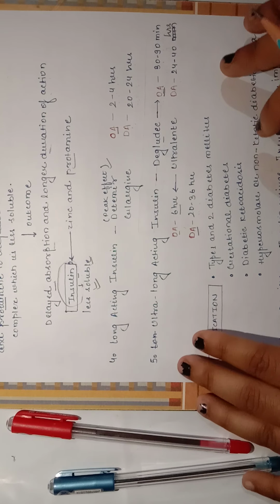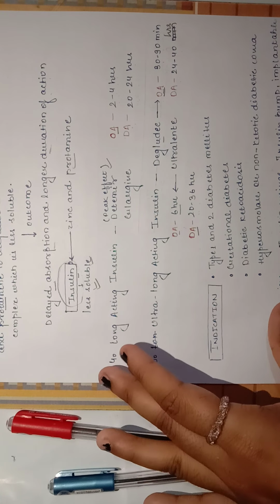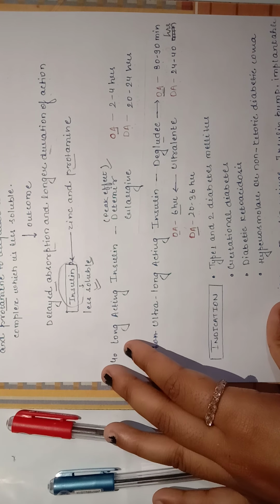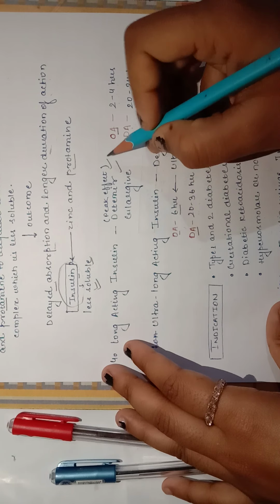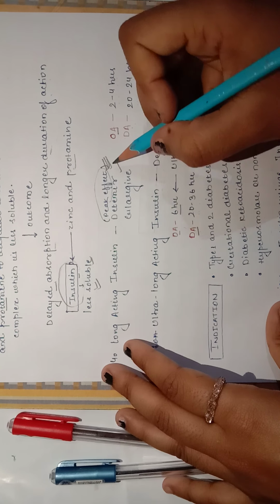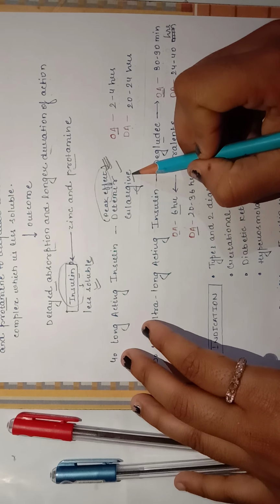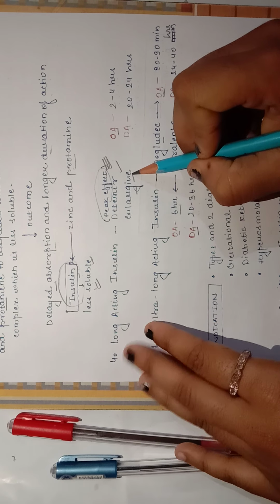Now there is another group, long acting insulin and ultra long acting insulin. Long acting insulin mainly consists of detemir, which shows a very long duration of action. Glargine is also a drug that comes under long acting insulin.